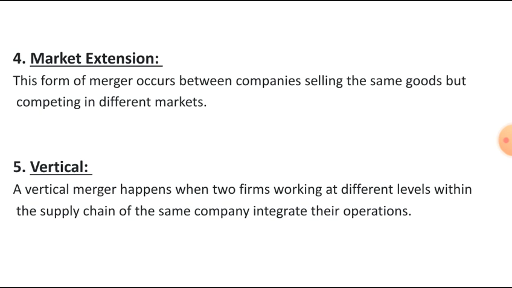Next one, vertical. A vertical merger happens when two firms working at different levels within the supply chain of the same company integrate their operations. The vertical merger is a kind in which two or more companies in the same industry but in different fields combine together in business. In this form, the companies in mergers decide to combine all the operations and productions under one shelter.